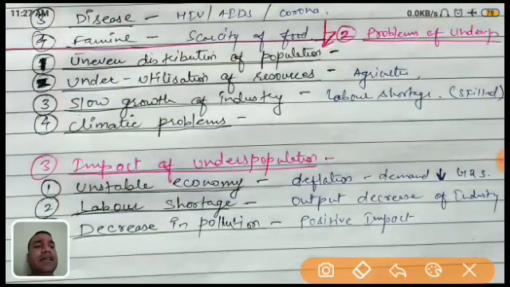Now last one, it is the impact of underpopulation. Now what are the impacts? Prabhav, what are the impacts of underpopulation? First is unstable economy. Unstable economy, it means there's a deflation.